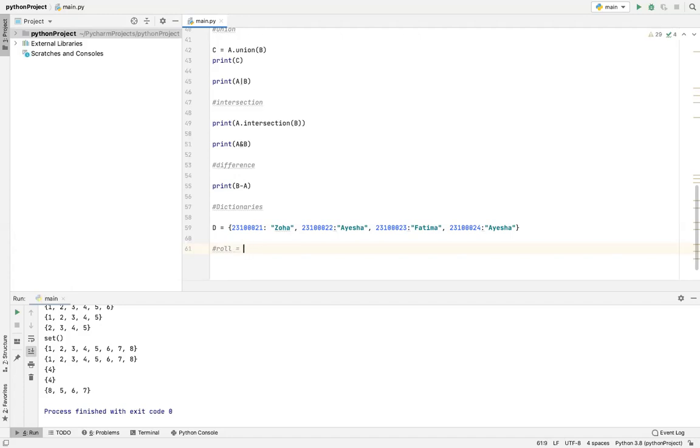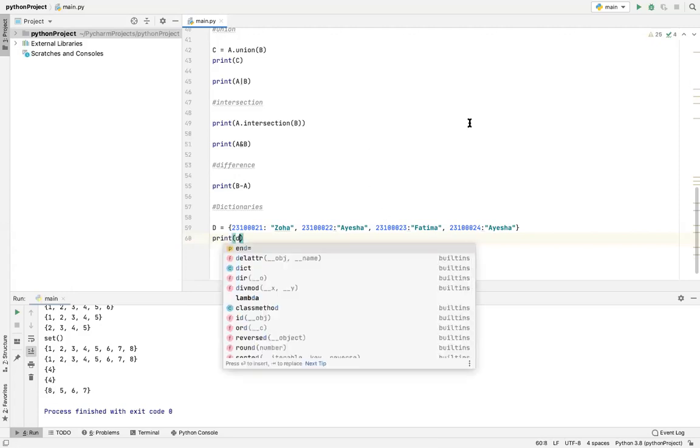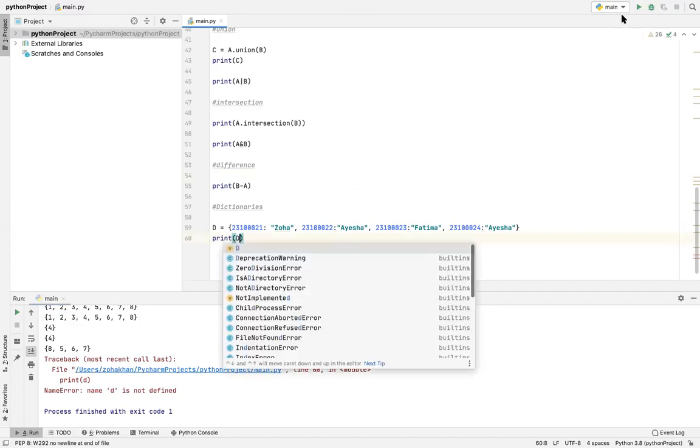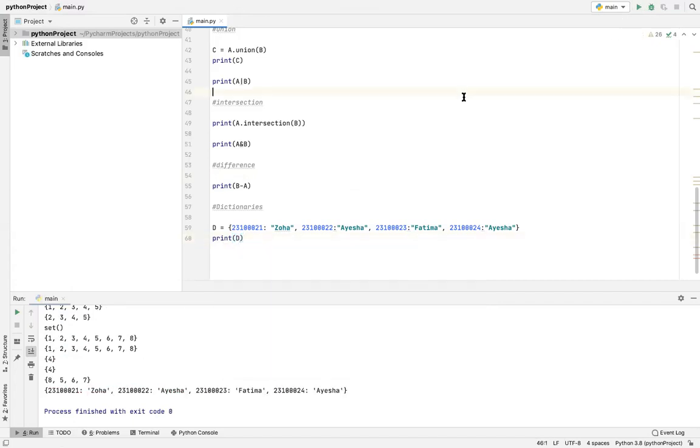What will happen if we print it? We are going to print it. If you just print the dictionary, oh sorry, it was a capital D. My bad. It will print it as it is. However, we'll see how we can print only the values or only the keys.